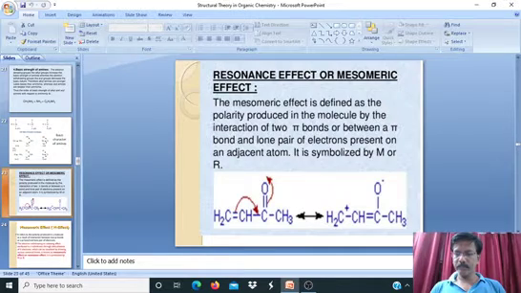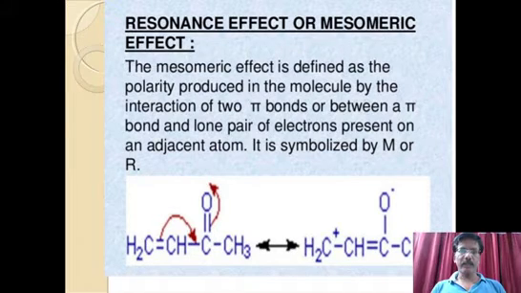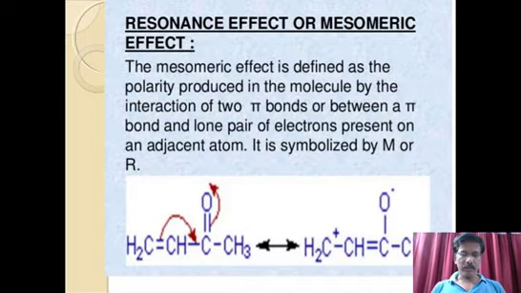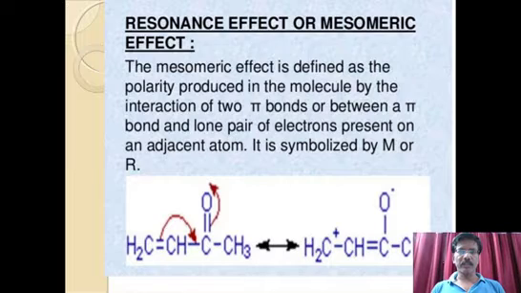Yes, students. This is a continuation of the previous session on the structural theory of organic chemistry and organic molecules. In this session, we will continue; the inductive effect was completed in the last session, and in this session we are going to discuss the resonance effect. This is also called the mesomeric effect. So, bond polarization.